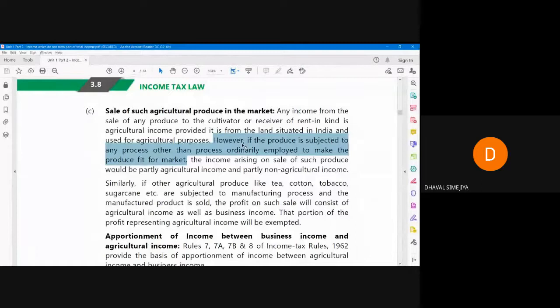Tea is mainly manufactured in Assam. You know that we manufacture tea in hilly areas. So in hilly areas, tea is grown. Then any process done, like cleaning and all these things, will be ordinary. Afterwards, we have to do some certain other processes to make the product available to sell in the market. So it will be considered as partly agricultural and partly non-agricultural. It means partly exempt, partly taxable.